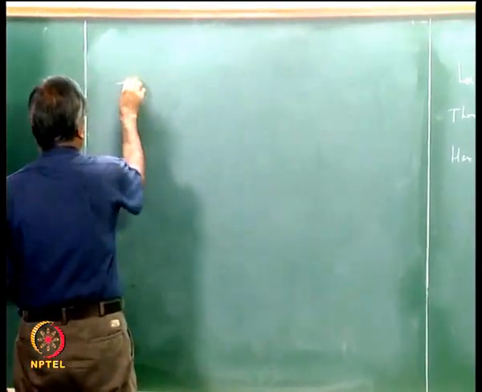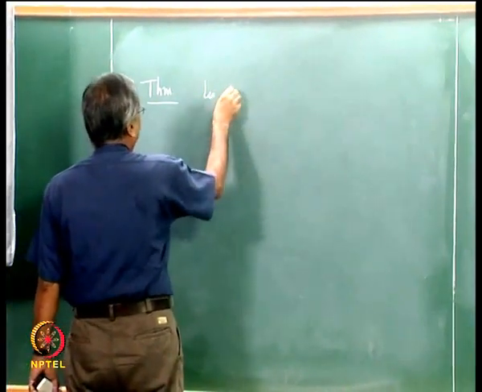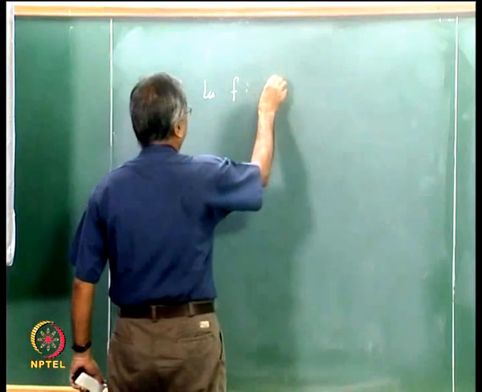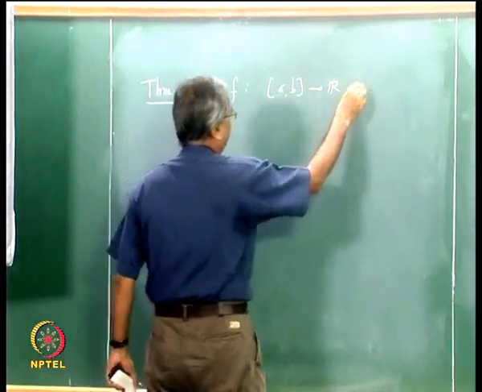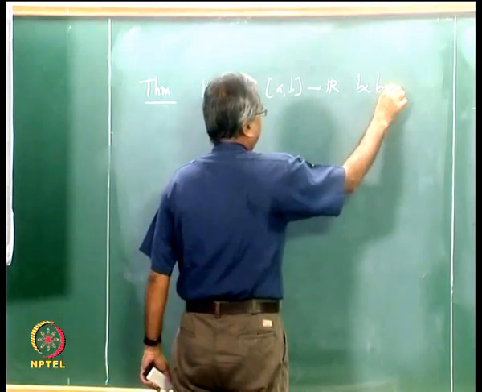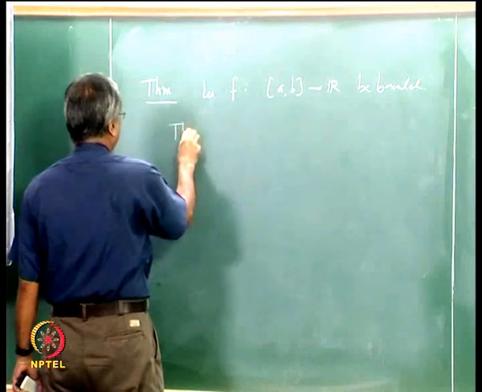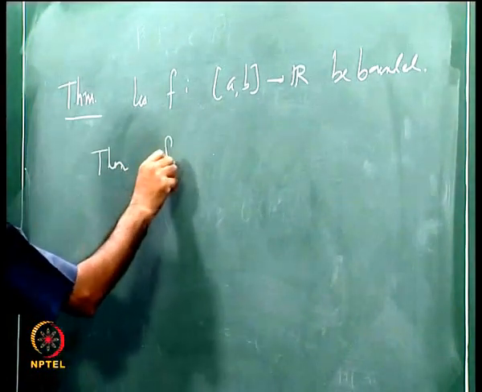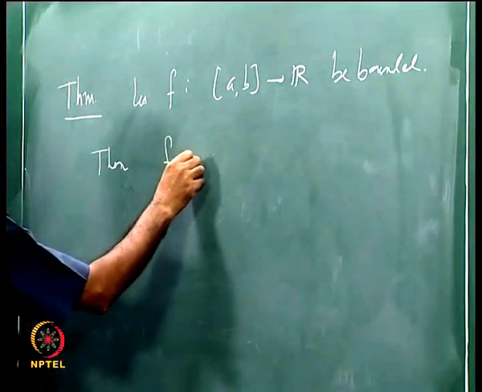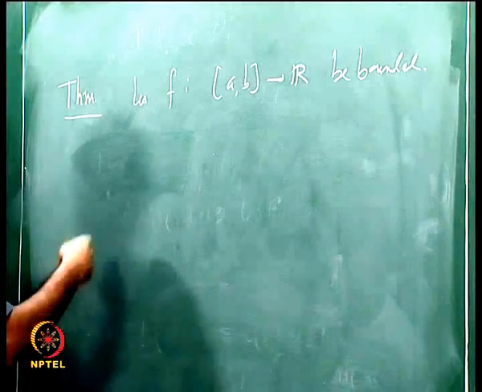Okay, that is a theorem. As usual, let f from [a,b] to R be bounded. Then we say that f is integrable. We can prove it for the Riemann-Stieltjes integral also directly instead of just proving it for the Riemann integral.